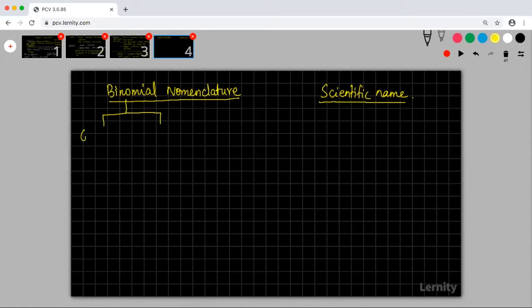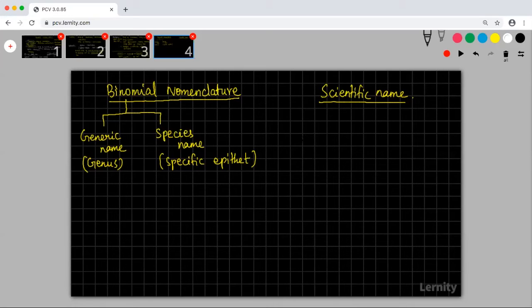One is the generic name or the genus name. Then you have the species name, or what we call the specific epithet. Any organism will have a scientific name which has two parts: the genus name and the species name.